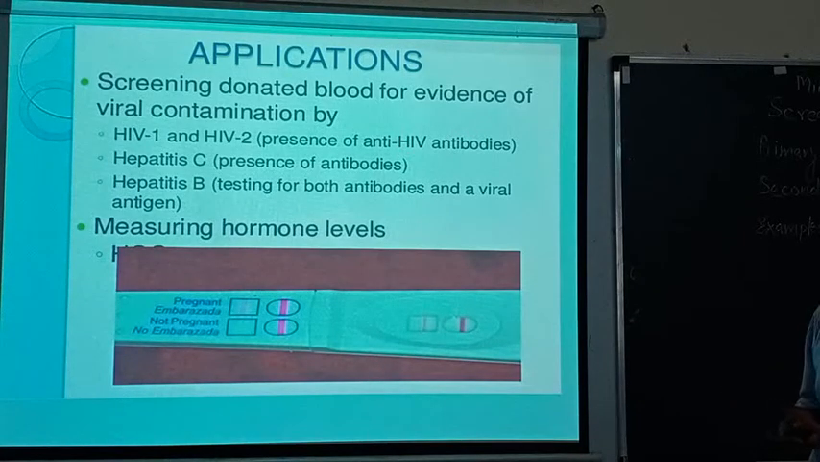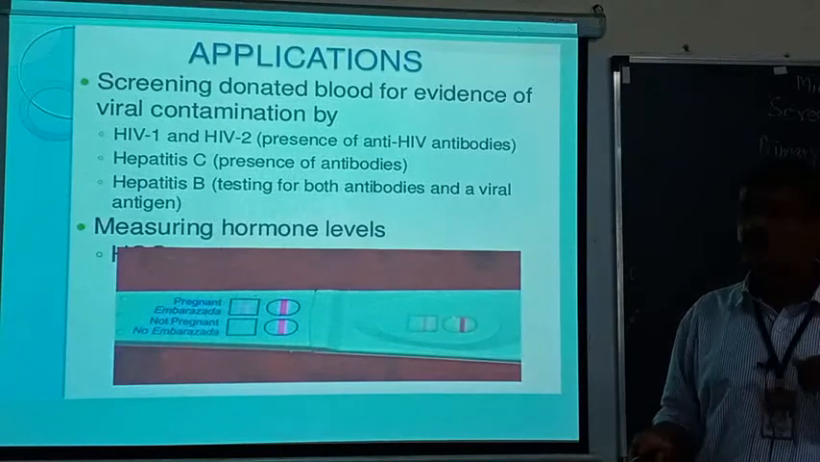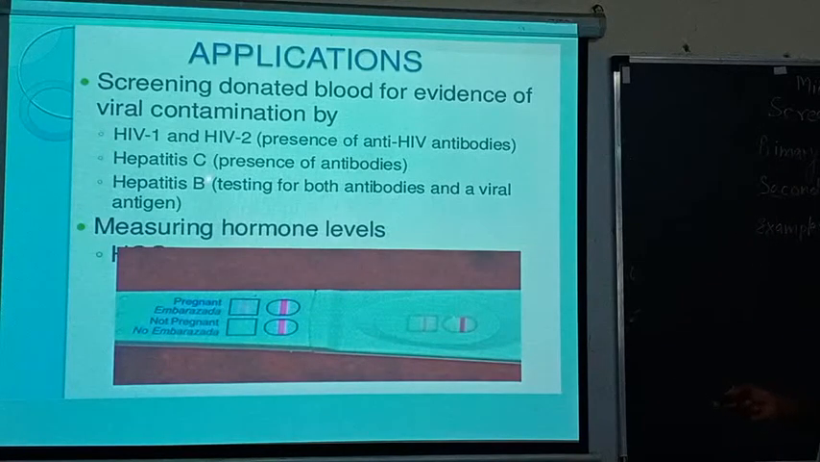Second, hepatitis C: when a patient is suffering from hepatitis C, antibodies are synthesized and generated in the blood sample, and when he goes to donate blood, if these antibodies are present, you can test for hepatitis C. In a similar way, hepatitis B is also tested. After donation you take the blood and ask for the radioimmune assay to see whether hepatitis B antibodies are present or not.